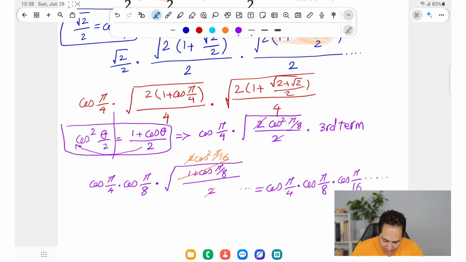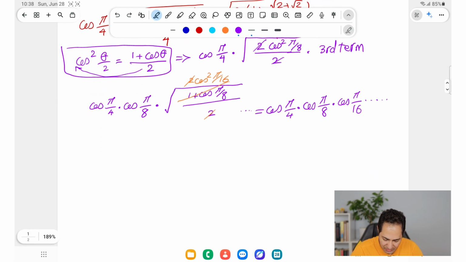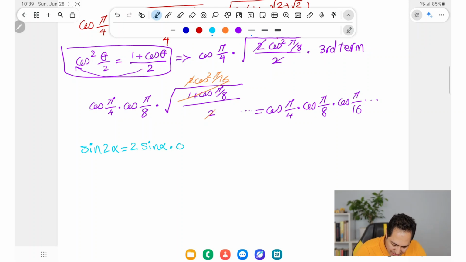Okay, so this is what we are going to deal with now. Here we're going to use another beautiful identity: sine of 2 alpha is equal to 2 times sine of alpha dot cosine of alpha.